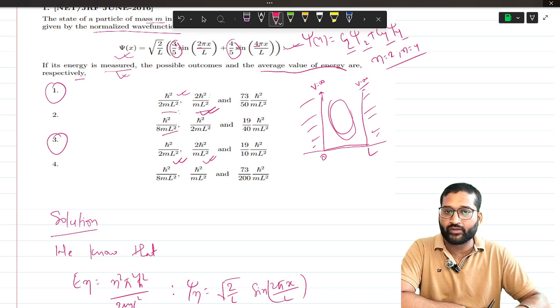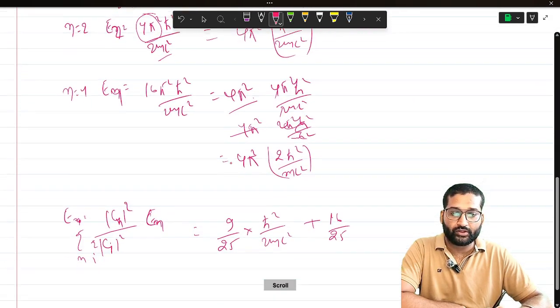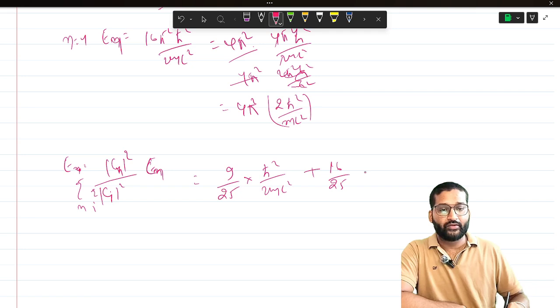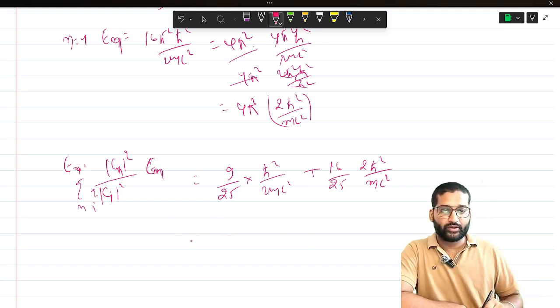So mod C2 square will be 9 by 25 and mod C4 square will be 16 by 25. So here we will see 16 by 25 into twice h cut square by m L square.